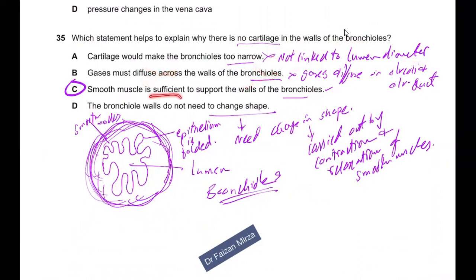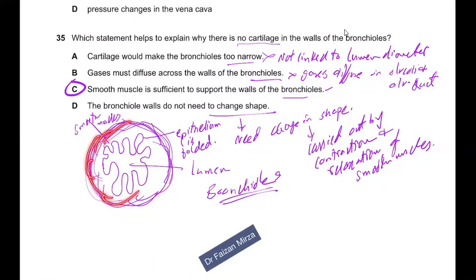Smooth muscle is sufficient to provide support to the walls of bronchioles. Yes, this is correct. The bronchiole wall does need to change shape. This is how a plan diagram, or not the plan diagram, this is having a lot of breaks here. This is how the tissues are supposed to be in a bronchiole.